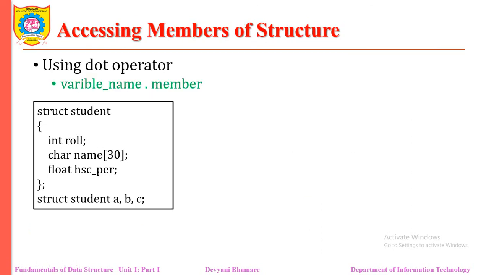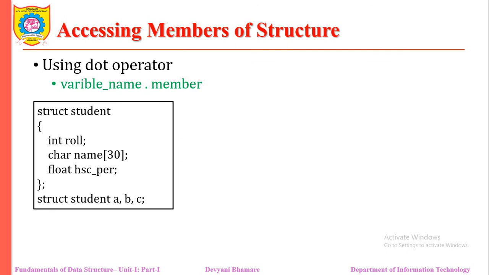Now the question is how to access the members of a structure. Once we have created a structure template, in this example I have created the structure template for the student. I am going to maintain these three pieces of information. Now I want to declare the structure variable. Structure variables are like the declaration of our common variables. How do we define common variables? Integer a, integer b, float c.